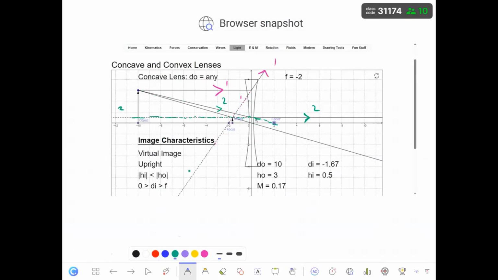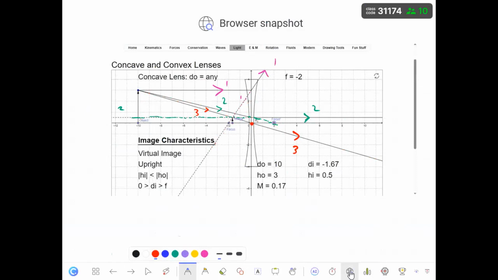Number three is exactly the same. If it passes from the center, there will be no refraction. Incident light passing from the center goes without any refraction. Incident light, if you extend it and it passes from the focal, the refracted light will be parallel, and you would be able to extend the refracted light.